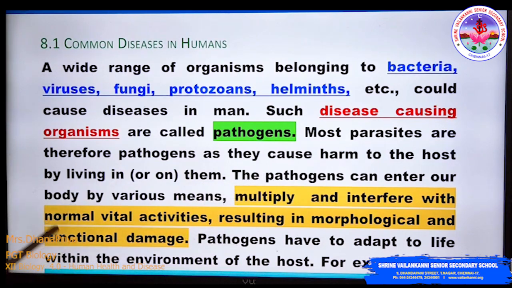The pathogen can enter our body by various means and multiply and interfere with normal vital activities, resulting in morphological and functional damage. When the pathogen enters our body through various means like air, water, and adapts to the environment inside the human body and multiplies inside, it interferes with normal body functions causing disease. So the pathogen has to adapt to life within the environment of the host. For most pathogens, the host will be human beings.